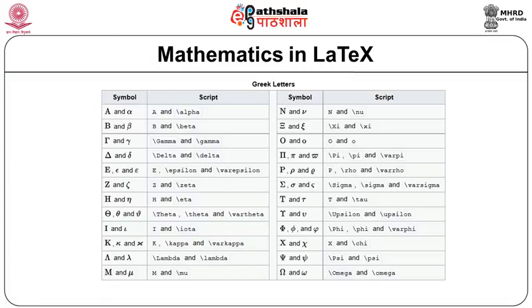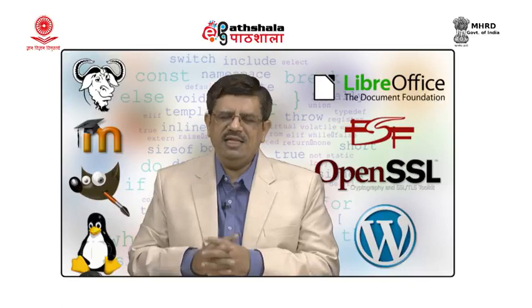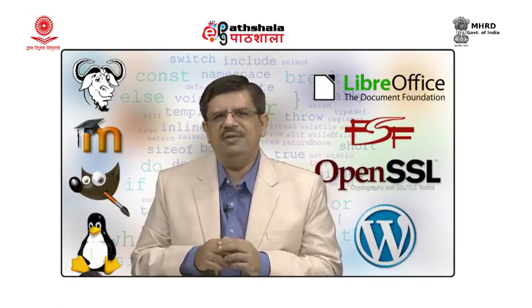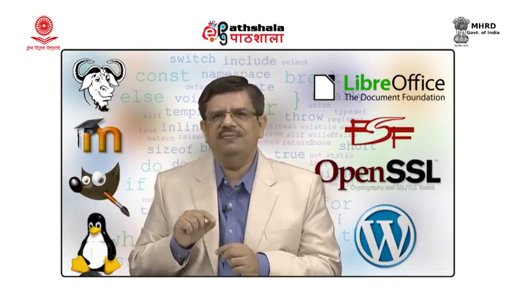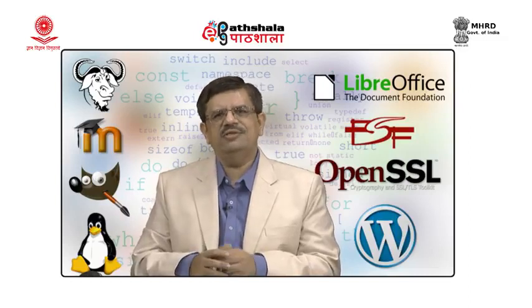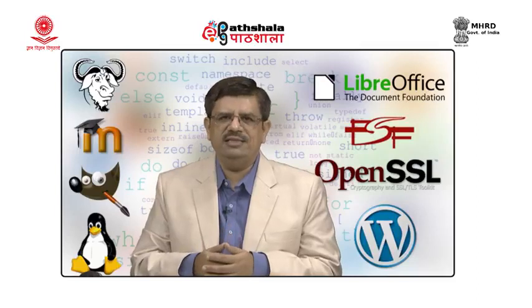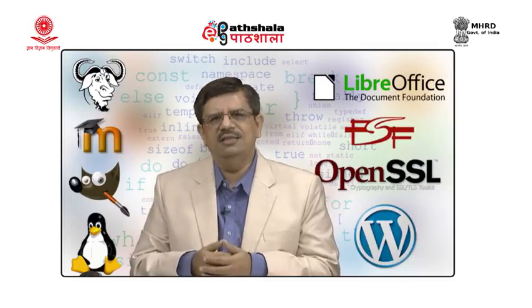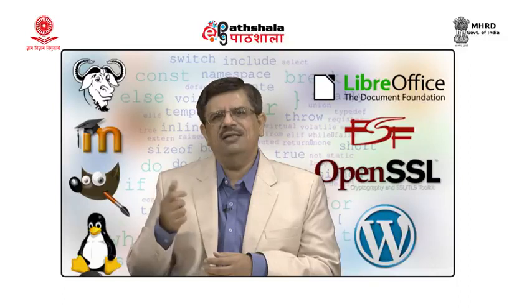Now, apart from matrices and expressions, within these examples we have seen we used certain notations, alpha, we used matrix notation and so on. LaTeX supports a wide variety of mathematical notations, we call them symbols, and for each there are commands.